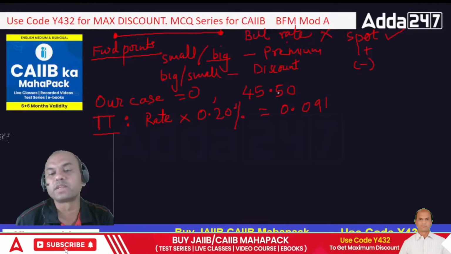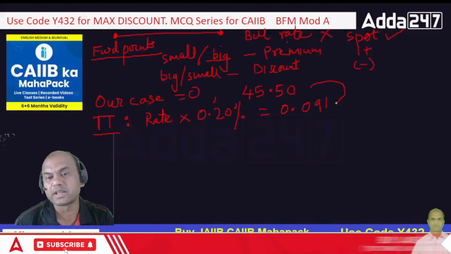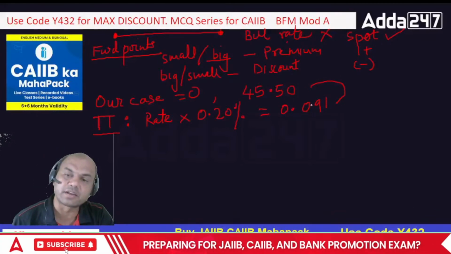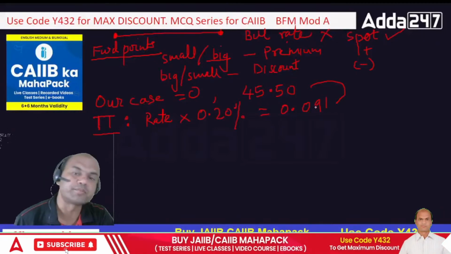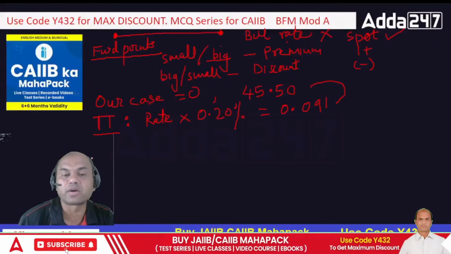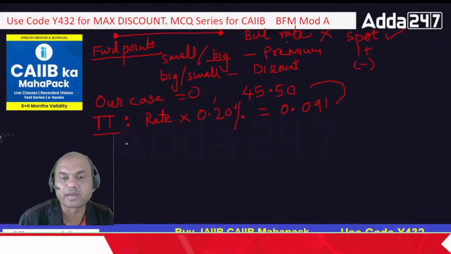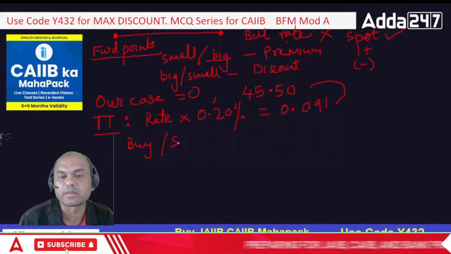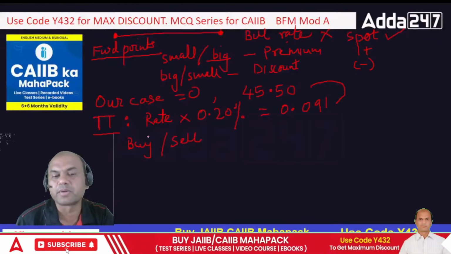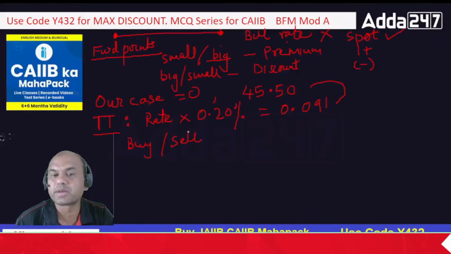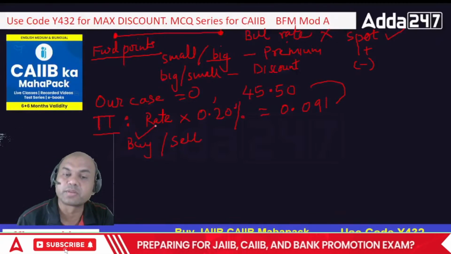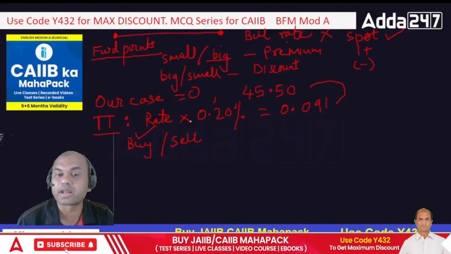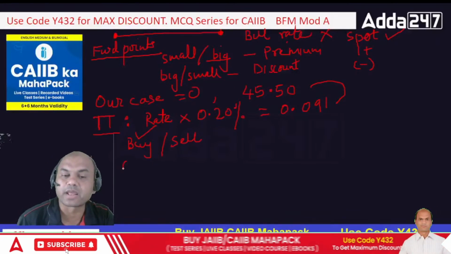Okay. Now what will I do with this TT? Should I add to this or should I subtract this? Tell me now. What am I doing now? Am I doing a buy or sell? Everyone, who can tell me? I am doing buy. So in buy, what did I tell you? We have to add or subtract? We have to subtract, minus.